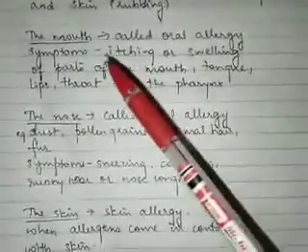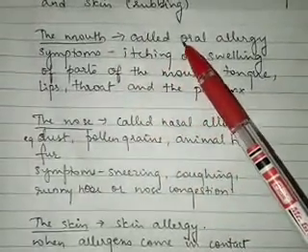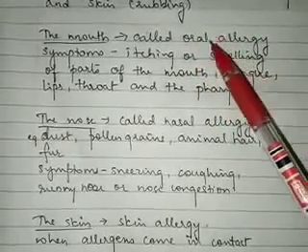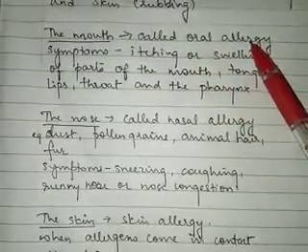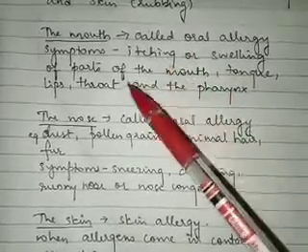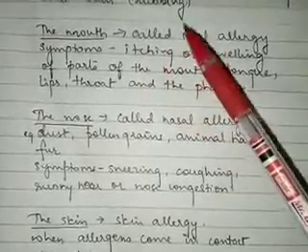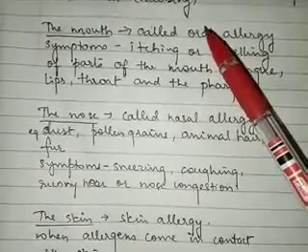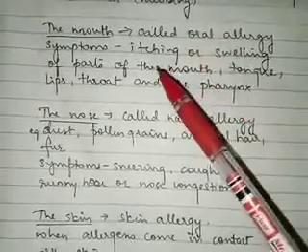To start with, the first one is the mouth. Allergic reactions in the mouth are known as oral allergy. So when the allergen is entering through the mouth, then that type of allergy will be called oral allergy. What type of allergens will be entering through the mouth? Whatever we eat, so you can say the food. Food will be entering through the mouth and it will be causing allergic reaction if we are having sensitivity to that particular food, right?